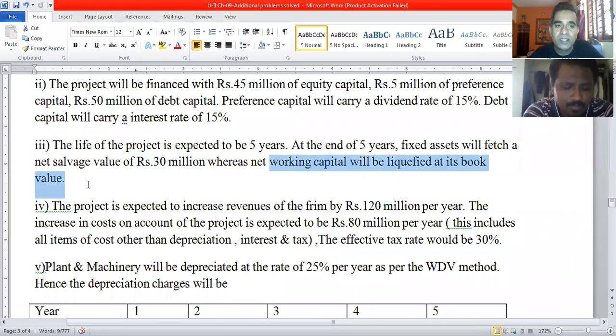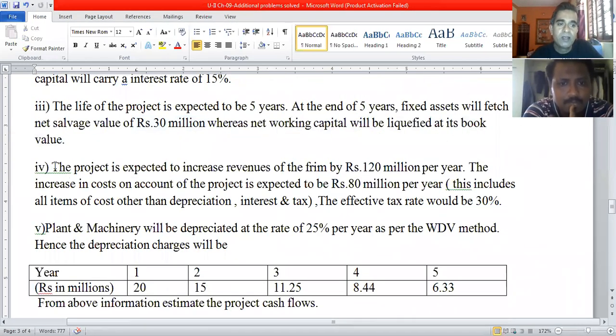So you need to remember this data. The incremental revenue the project is going to generate is 120 million rupees. It means each year the company will generate a revenue of 120 million rupees on account of this new project. And the increase in costs on account of the project is expected to be 80 million rupees per year. So each year the company would incur a cost of 80 million rupees on account of the new project.